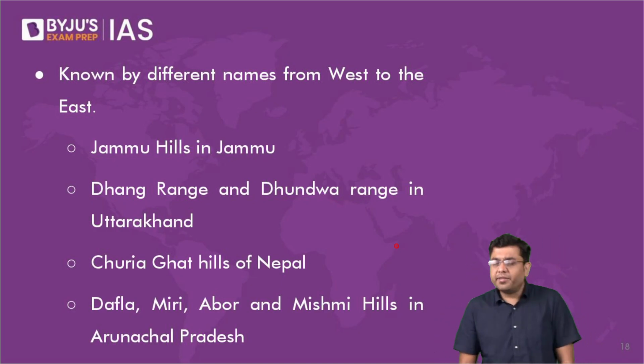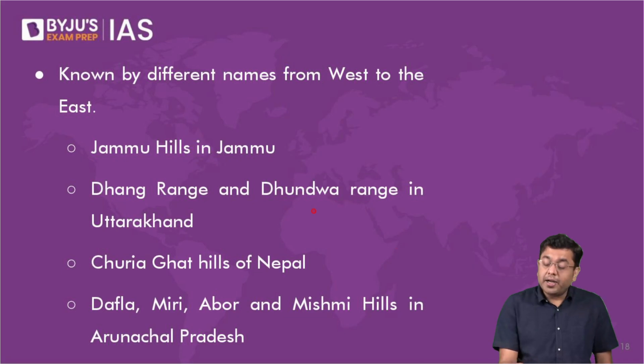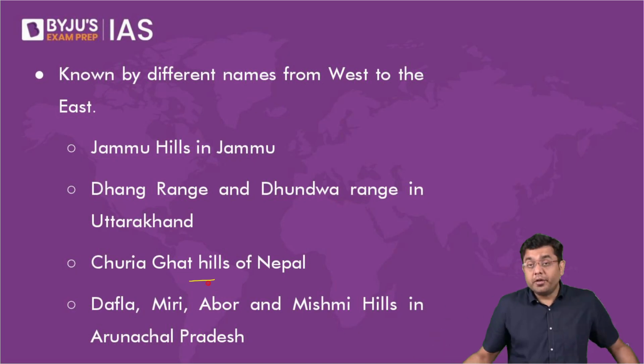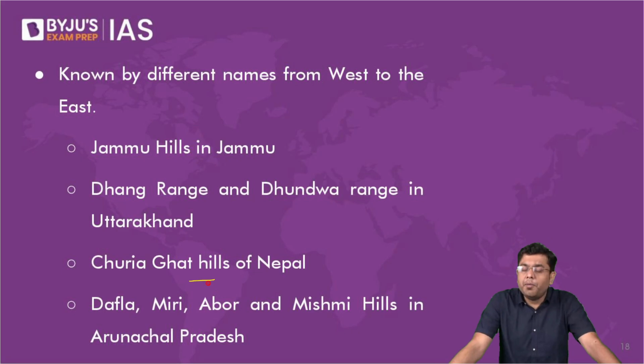It is named as Jammu Hills in the region of Jammu Kashmir, then Dhang Range and Dundwa Range in Uttarakhand, parts of Himachal, Churia Ghat Hills of Nepal, and further east in the region of Arunachal Pradesh, it is named as Dafla, Miri, Abor, Mishmi, all these names given after the tribes which reside in those areas. So that is how the names are given.